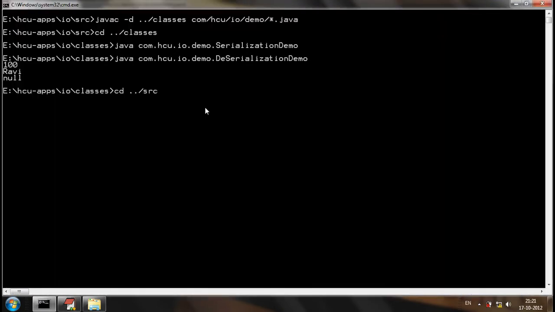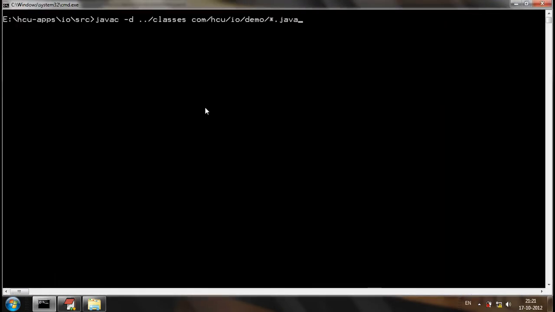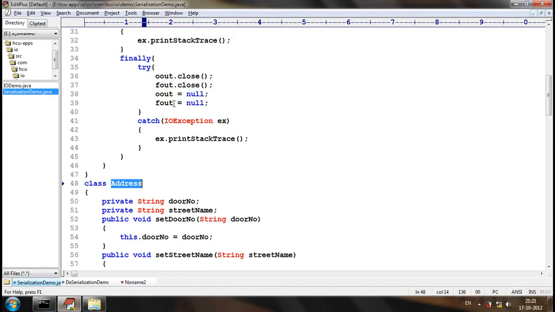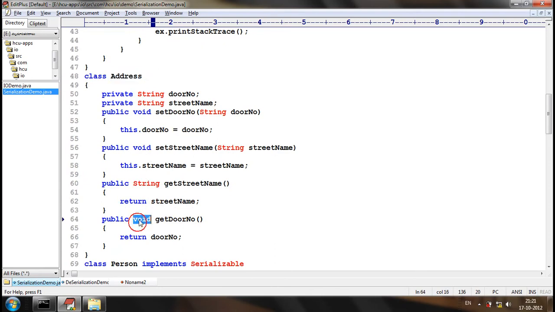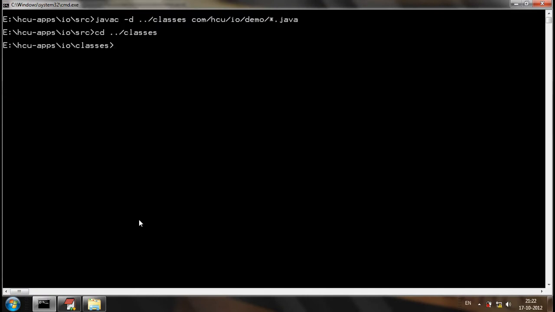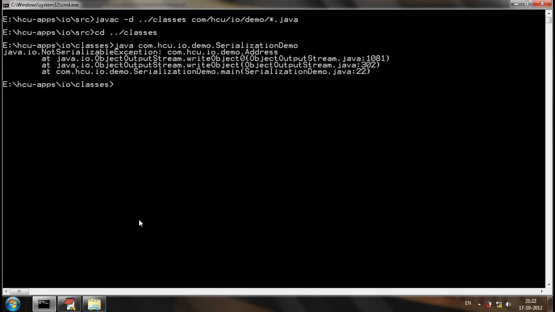Now, let me try to compile the application. Sorry, the type of getter should be a string. Now, what are the classes? Execute the application. Now, what is the exception it has raised?